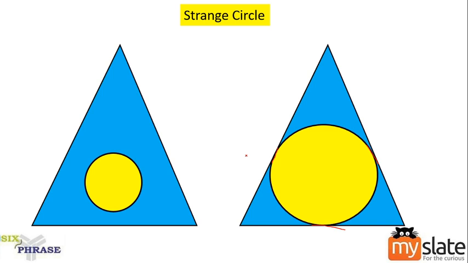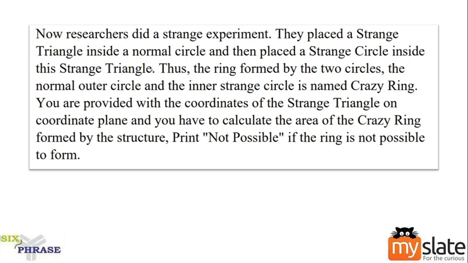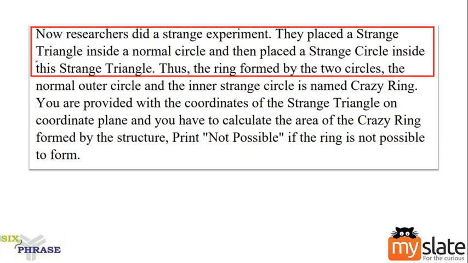So far we have learnt about 2 categories. One is strange triangle, the other is strange circle. Now, how do they use this concept of strange triangle and strange circle in our problem? Let us look at it. Researchers did a strange experiment. They placed a strange triangle inside a normal circle, and then placed a strange circle inside this strange triangle.